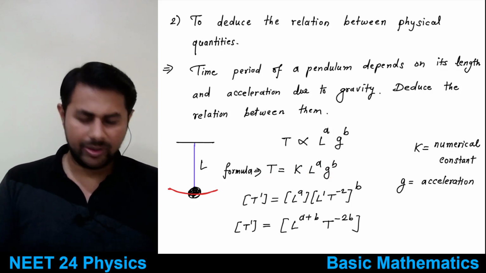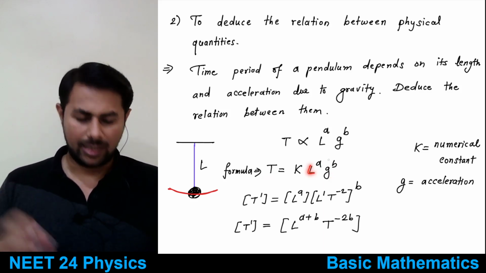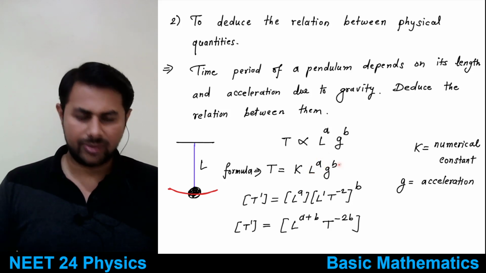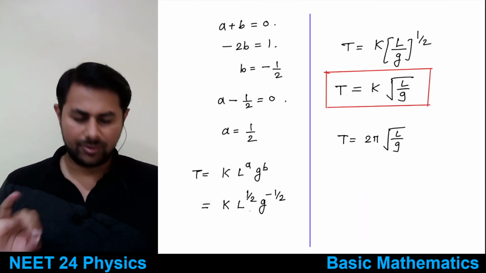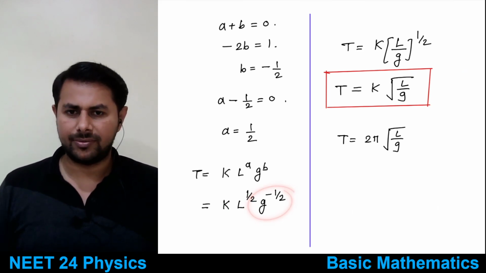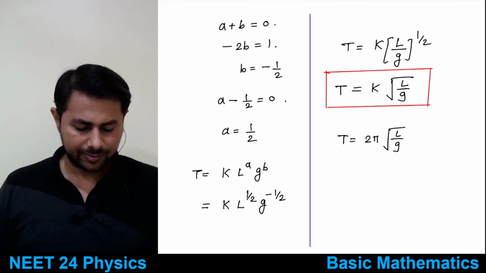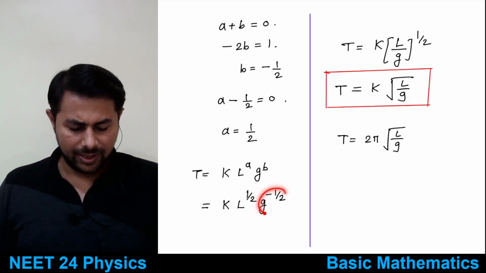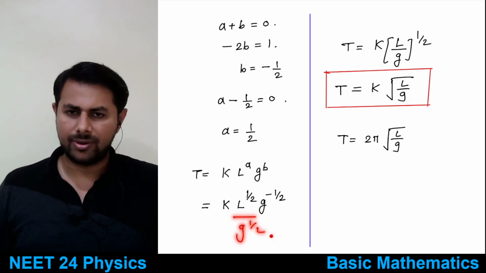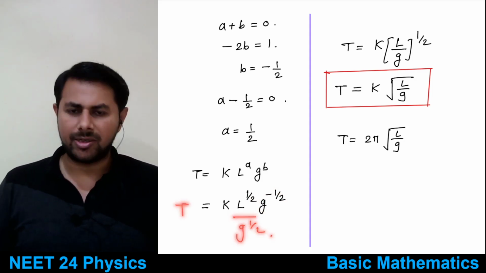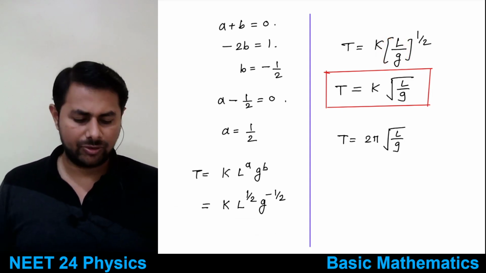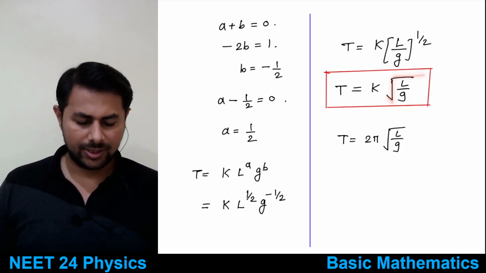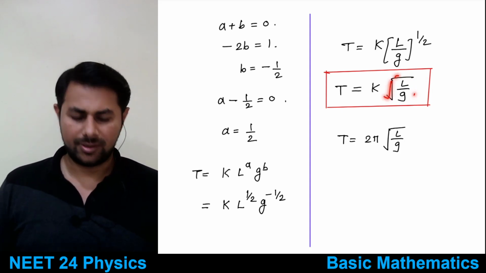So what a and b did we get? a is half, and b is minus half. So we have t equals k l raised to half g raised to minus half, right? Or you can take that g raised to minus half in the denominator, so it can be written as g raised to half. So t is equal to k multiplied by l by g raised to half. Raised to half means it's a square root. So t is equal to k square root of l by g.